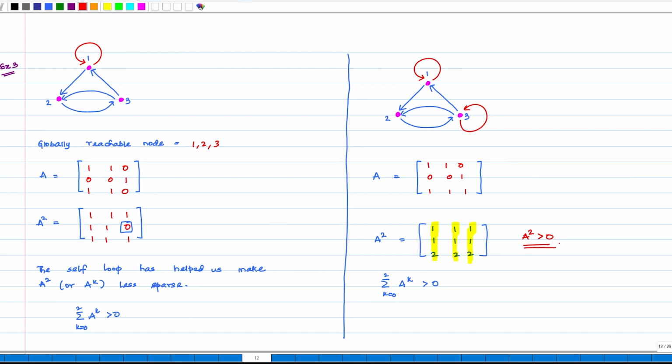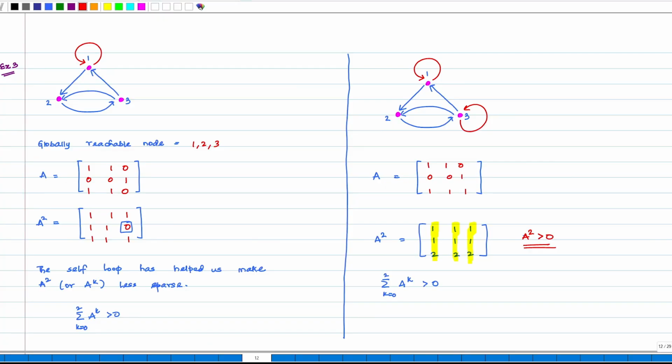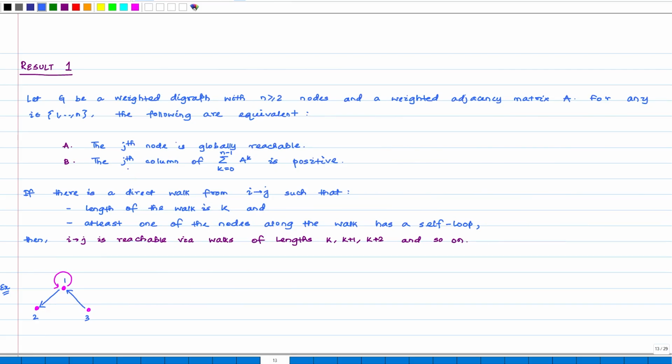This was possible because of the self loops that are present in the digraph, meaning self loops can actually lead to some nice properties associated with the adjacency matrix of a graph. We can conclude with the following results. Suppose we start with G being a weighted digraph with at least 2 nodes and a weighted adjacency matrix A. Then the following points are equivalent.